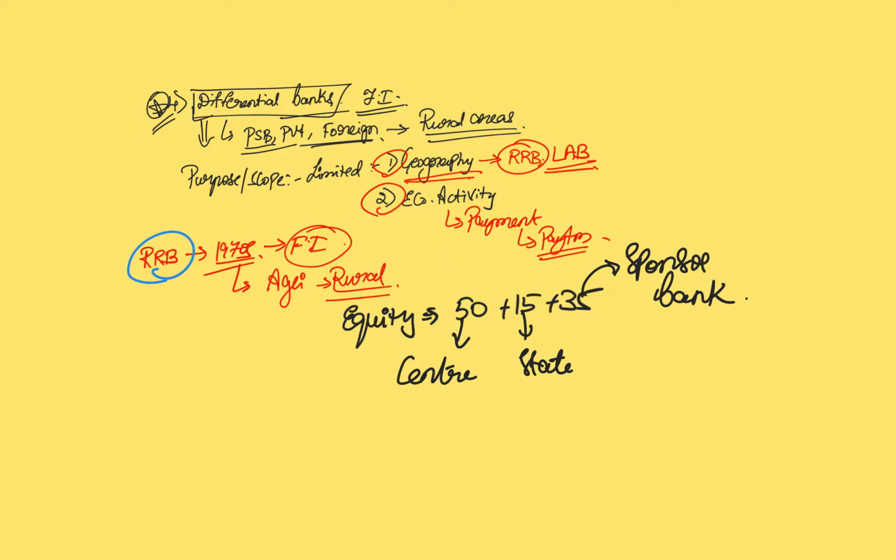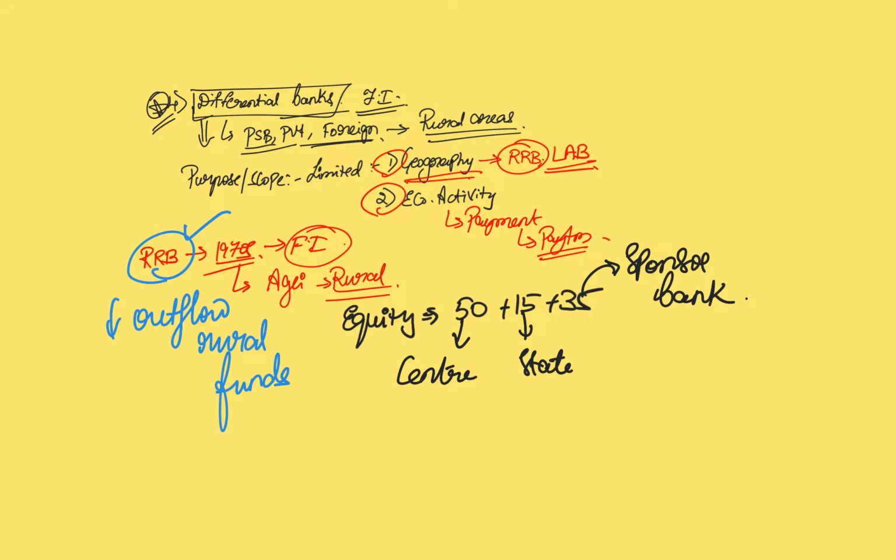Since the objective of RRBs is to reduce the outflow of rural funds, that is, if certain people in rural areas want to use banking facilities, they should not go to a town or an urban center and deposit money there. But at the same time, banks like SBI or any private bank would not be willing to start a branch because it is not economically viable in a village.